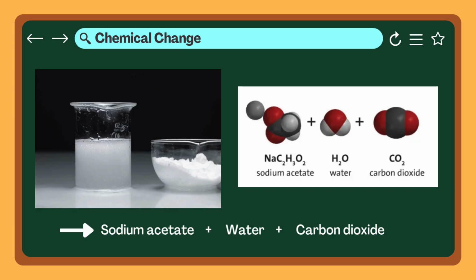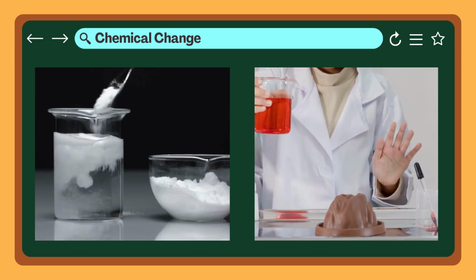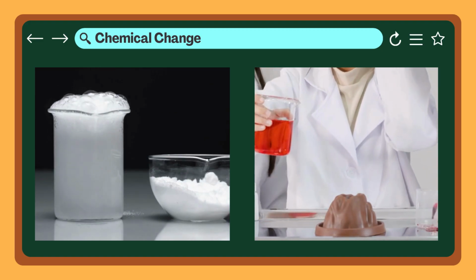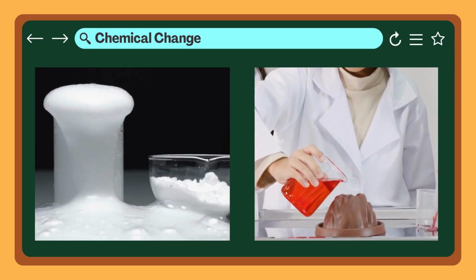What makes the fizzing bubbles? Yes, it's the carbon dioxide gas. Now for the big question. Can we change it back? Can we collect all those tiny bubbles and turn them back into the exact same vinegar and baking soda? Nope.